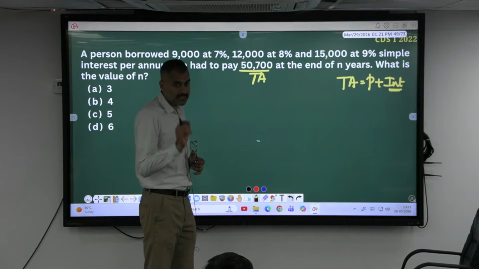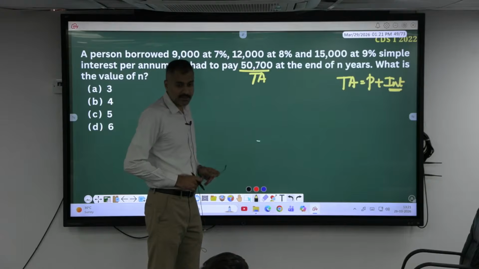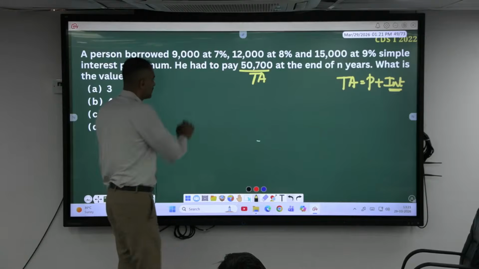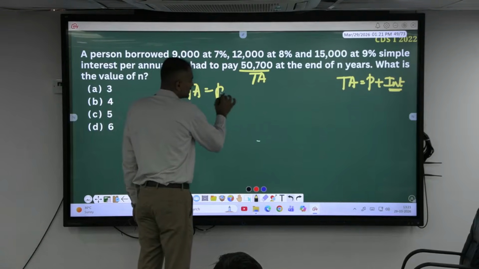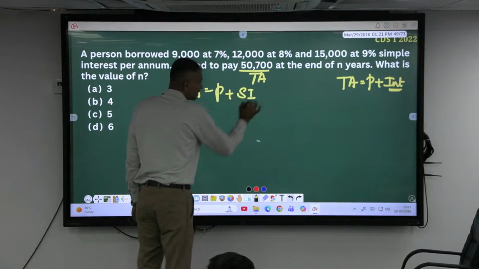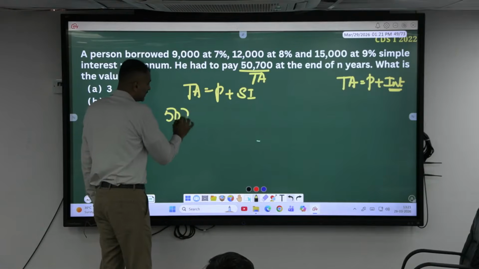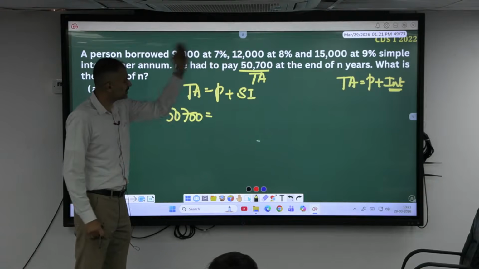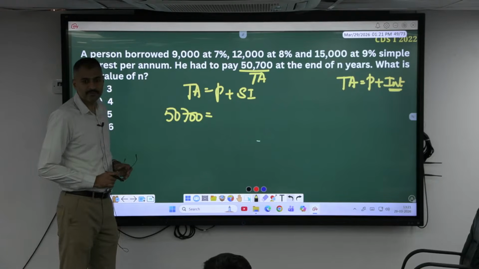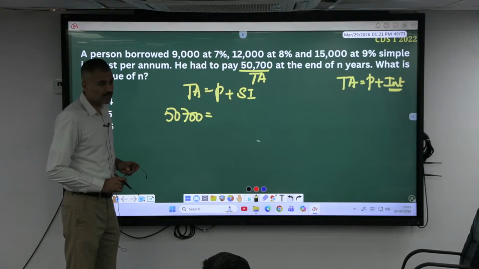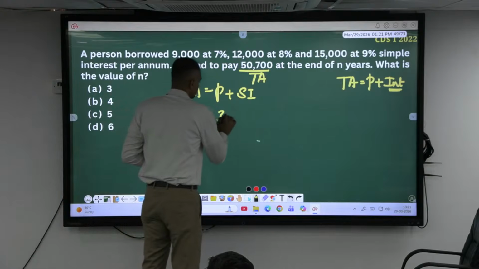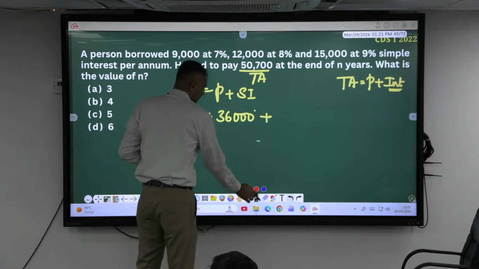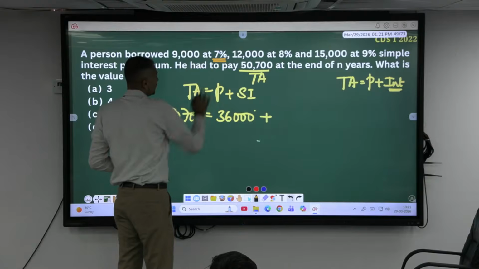Interest will be charged every year at a certain rate. Look here now. What is the total amount paid? Total amount is equal to principal plus simple interest. In this case, the total amount is 50,700. What is the total principal? 9,000, 12,000 and 15,000 is 36,000. How much is the interest paid here?